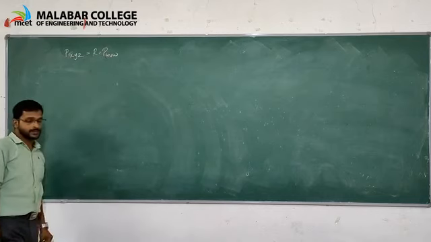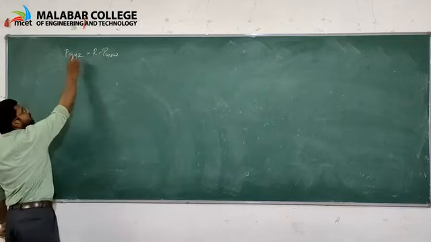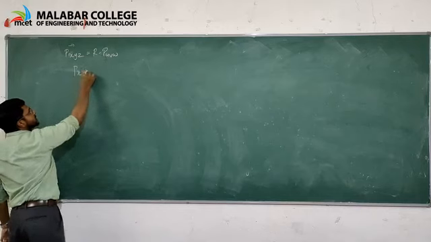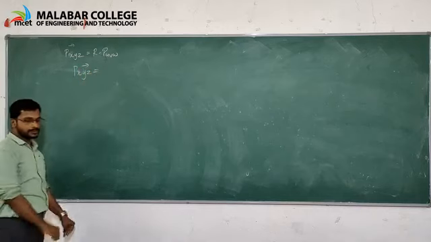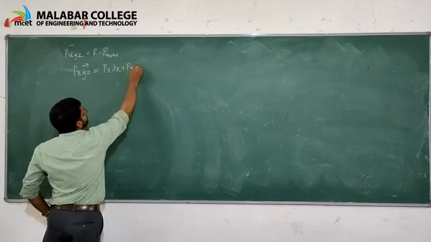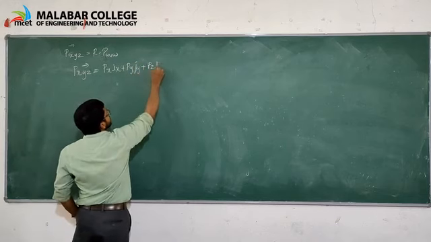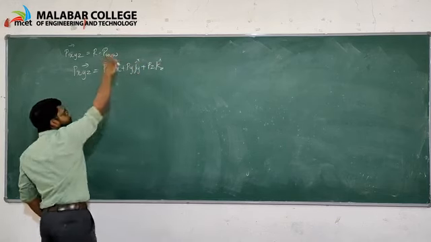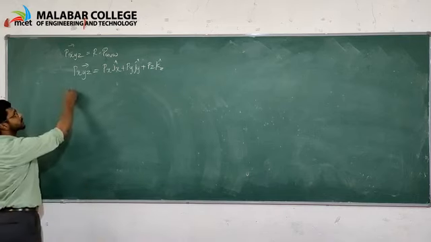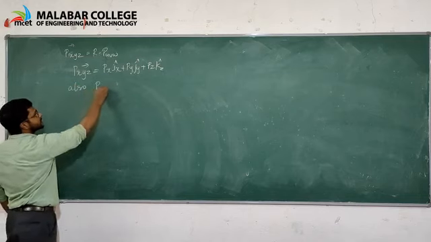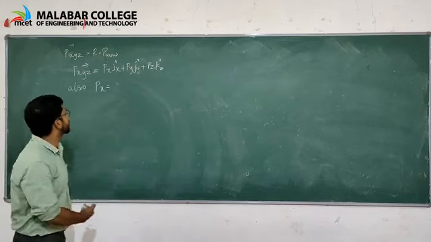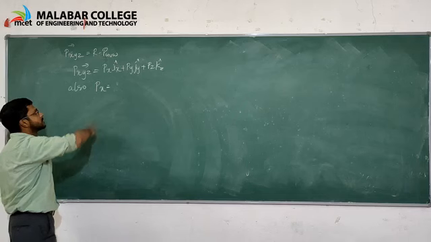For that we have the expression Pxyz is equal to Px ix plus Py jy plus Pz kz. Also, Px is the x component of the vector P. How can we find out the component?